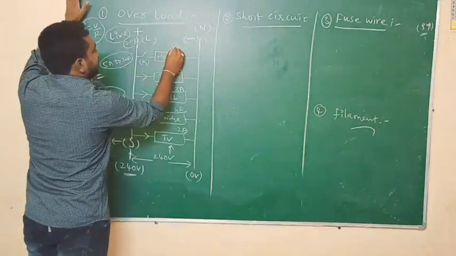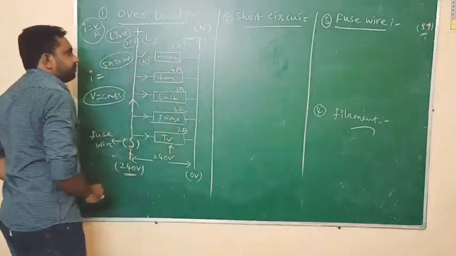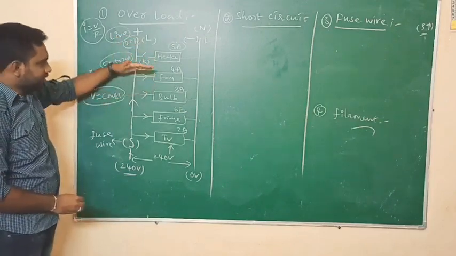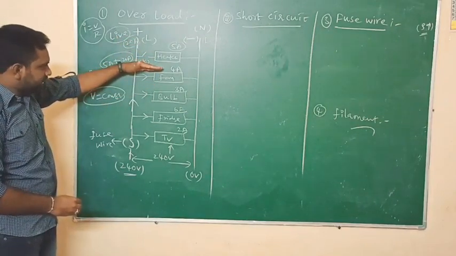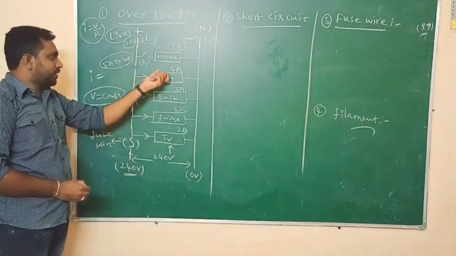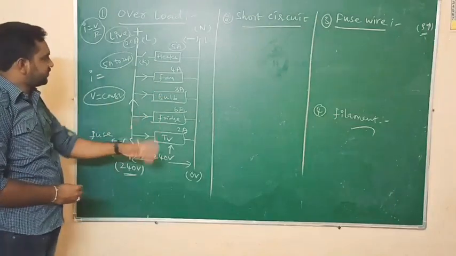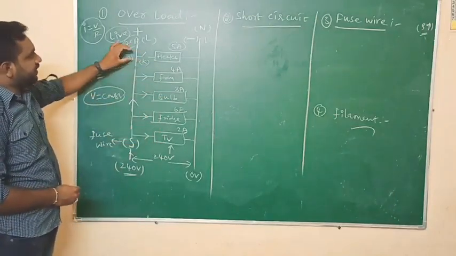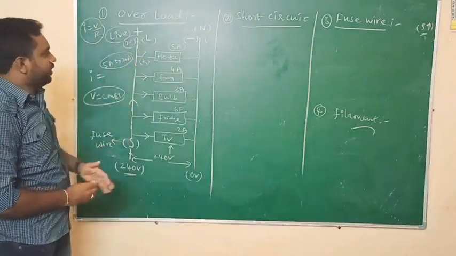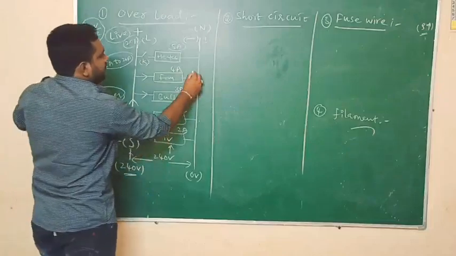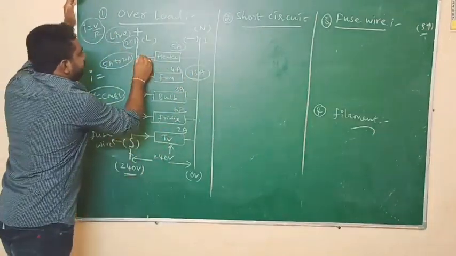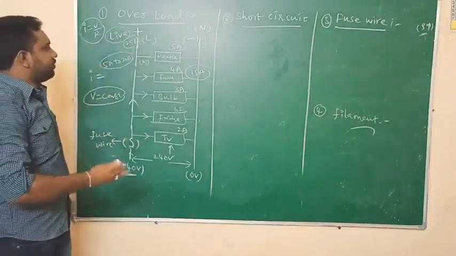For example, the heater requires 5 amperes of current. Here it is in open circuit, so the current is not flowing to the heater. But all the other appliances, the fan, bulb, fridge, and TV, are in working position because it is a closed circuit. We are not sending current to the heater because the switch is open. If you add all these, what is the total current here? 15 amperes.